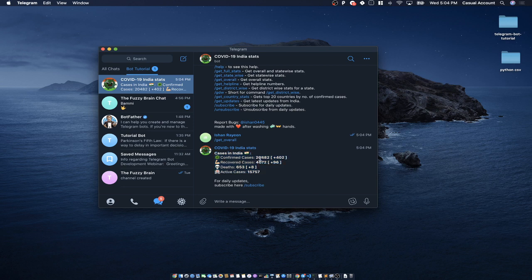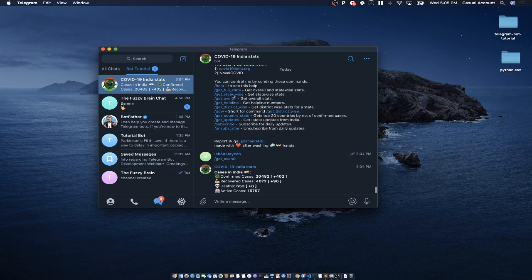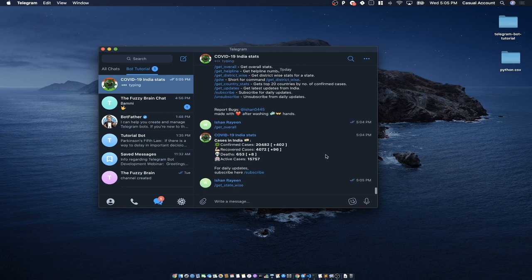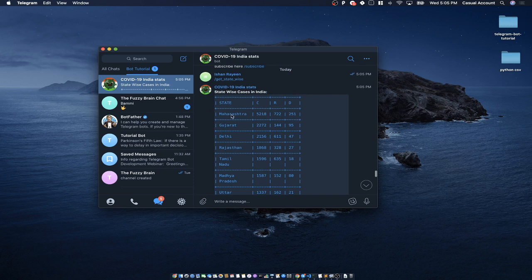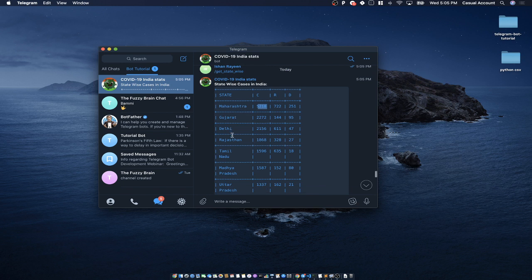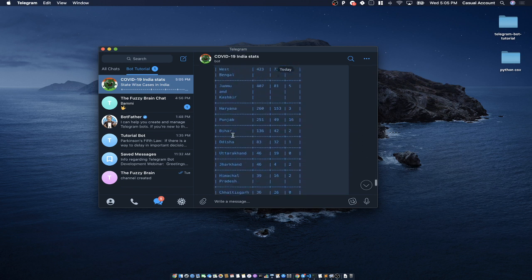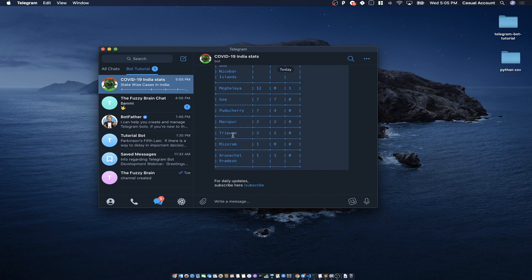There are 20,000 cases right now, plus recovered cases, deaths, and the active cases. In the same way, there are other commands like getting the state-wise stats. In this way, you will get all the stats state-wise. For example, Maharashtra is on top right now with around 5,200 cases, followed by Gujarat, Delhi, and so on. So this is how we do it.